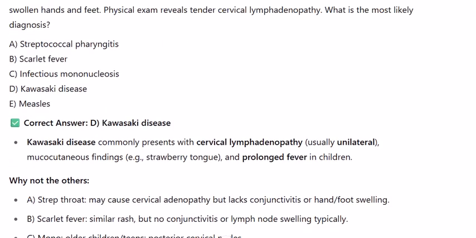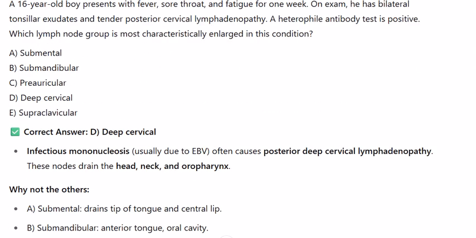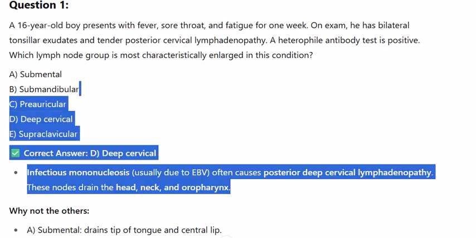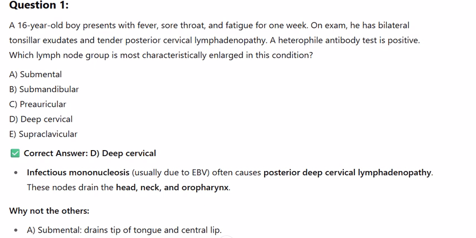USMLE-style questions focused on the deep cervical lymph nodes, their drainage, and their associated pathologies, like mono, URI, Kawasaki, and malignancy. Question 1. A 16-year-old boy presents with fever, sore throat, and fatigue for 1 week. On exam, he has bilateral tonsillar exudates and tender posterior cervical lymphadenopathy.